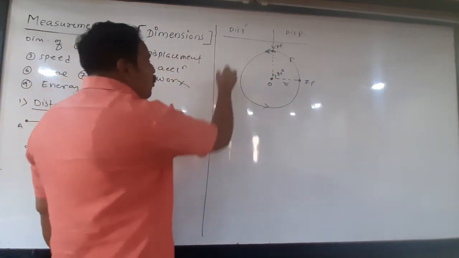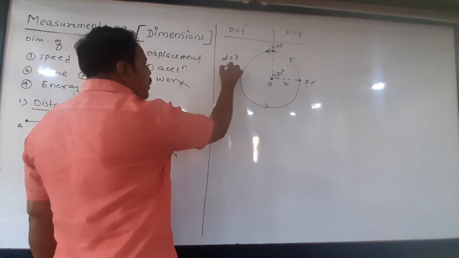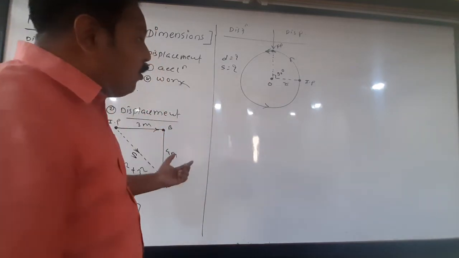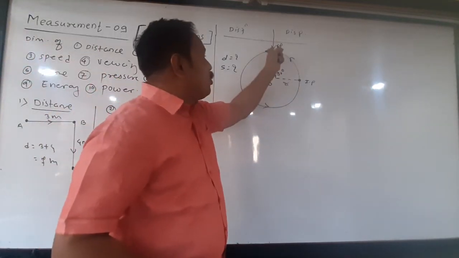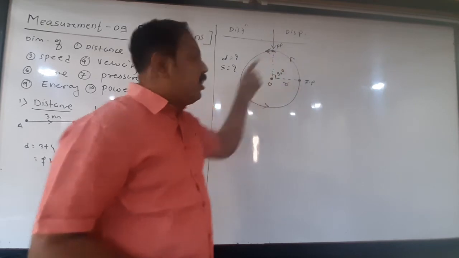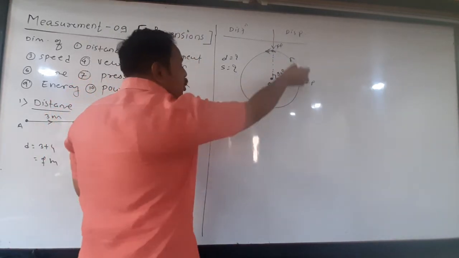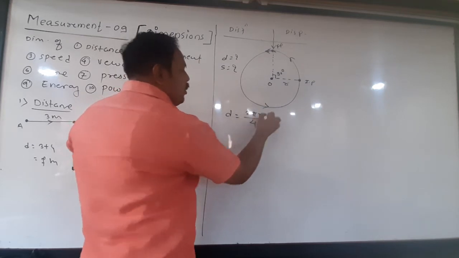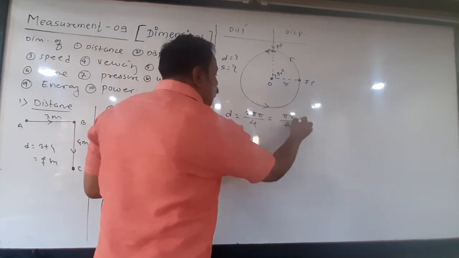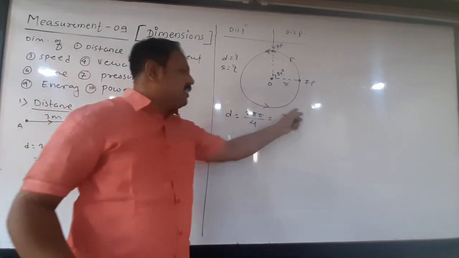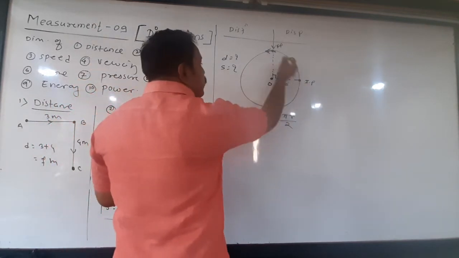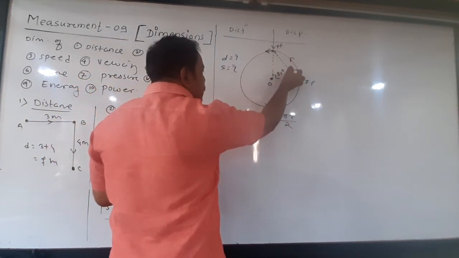Now if I ask what is the distance traveled by the body and what is the displacement of the body, what will be your answer? Distance means length of the path. So what is the length of this quarter circle? Total circumference is 2 pi r divided by 4, so that is pi r by 2. This is the distance traveled by the body. But what is the displacement? This is the initial position and this is the final position. If we join them, this is the displacement.